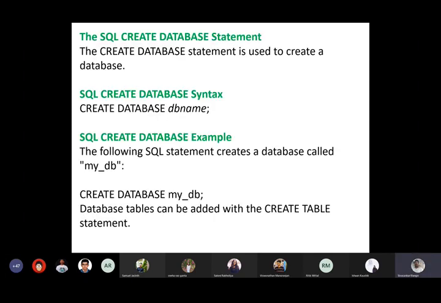Right. So we'll start with some basic commands in SQL, right? To start with, create database statement, right? So the first statement to be executed in SQL is going to be create database statement. So the syntax is going to be create database name, right? So for example, the following SQL statement creates a database called my_db. So create database is a keyword, and my_db. So you are going to create a database, and once the database is created, tables can be added into the database using create table command,